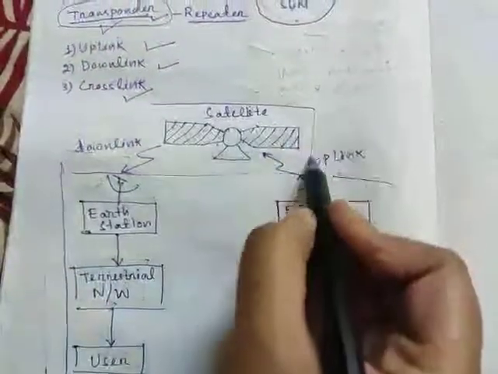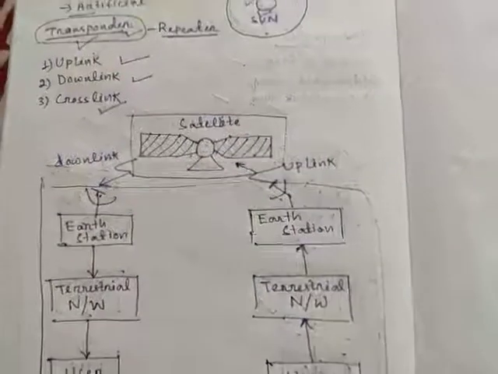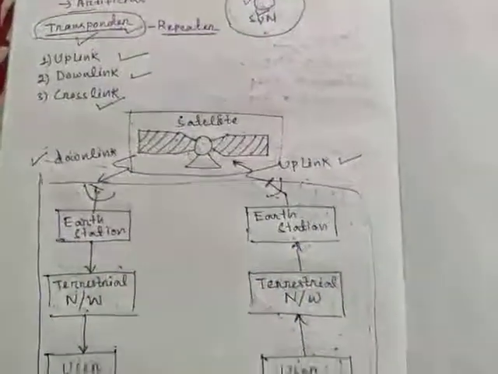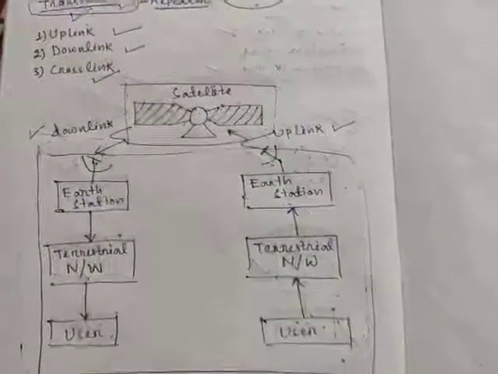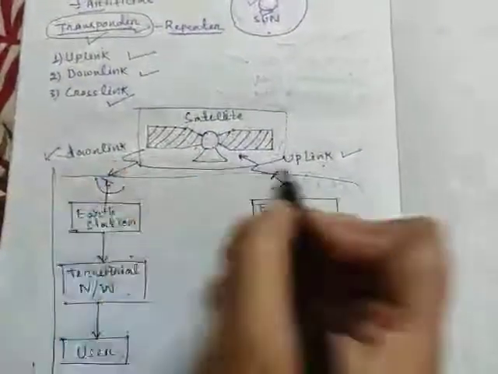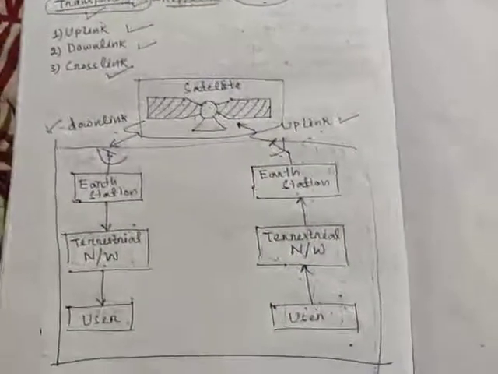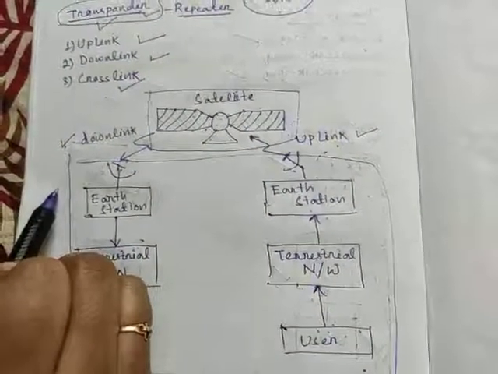This satellite part is the space segment, and this downlink and uplink frequency part is known as link between Earth and satellite. We have already discussed about these links, what is uplink frequency and what is downlink frequency. So we start from Earth segment.